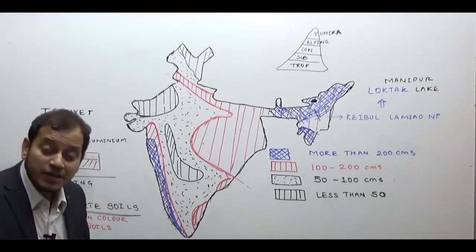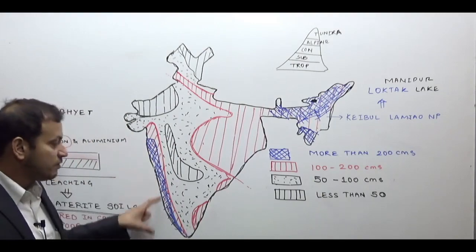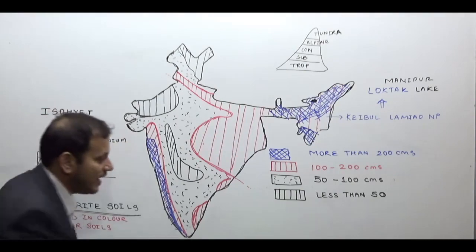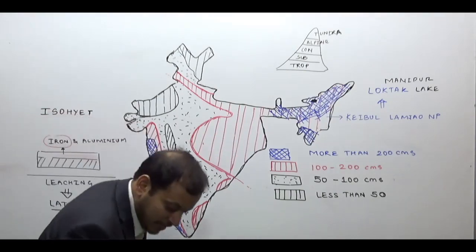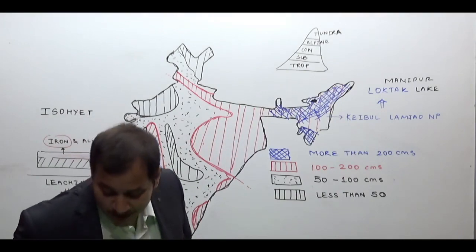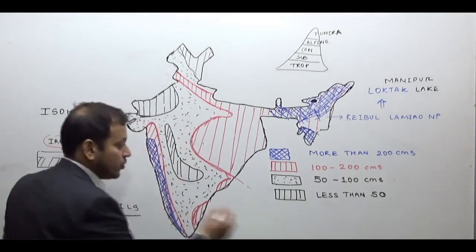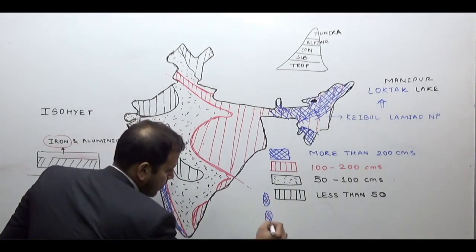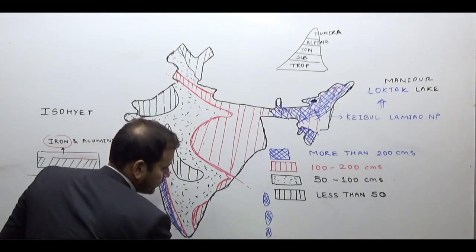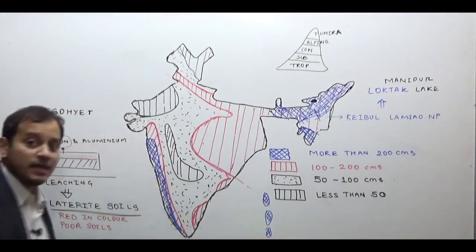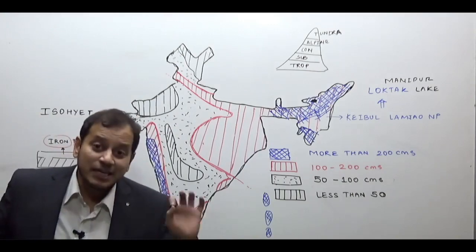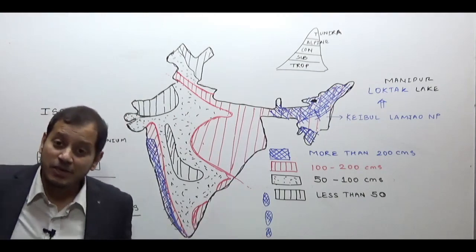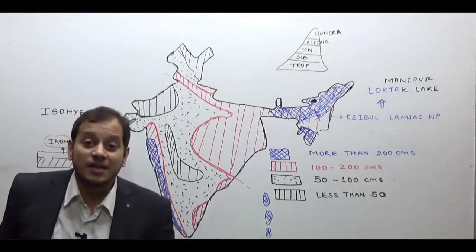What about the evergreen forest in India? Evergreen forest in India is on the western side of the Western Ghat, in fact the southern side of the Western Ghats, Northeast India and the Andaman Nicobar Islands. Andaman Nicobar Islands are in the tropical rainforest region. So do not forget the Andaman Nicobar Islands also. But the Andaman Nicobar Islands will also have deciduous forest, so deciduous forest in the Andaman Nicobar and even evergreen forest in the Andaman Nicobar.